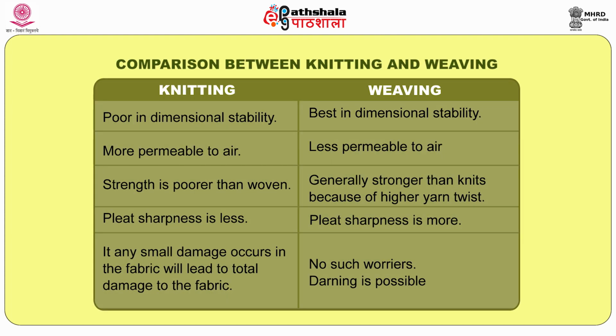So the next concept is dimensional stability. Because of the open structure and the looping of the yarn, knitted fabric has poor dimensional stability, but woven fabric, with its compact structure, has very good dimensional stability. And then permeability: very high permeability in knitted fabric, less permeability in woven fabric. Automatically these characters affect the strength of the fabric. So we already know that woven fabric has high strength and knitted fabric has low strength.